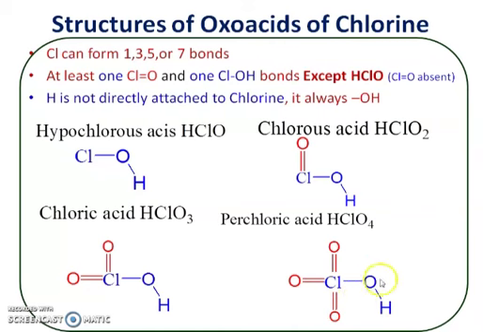So in this way, in the case of perchloric acid, Cl is directly attached to oxygen atoms through 3 double bonds, and there is one OH group. And how many bonds are there for Cl? So there are 3 double bonds, meaning 6, plus 1 single bond. 6 plus 1, that is 7. So there are 7 bonds.